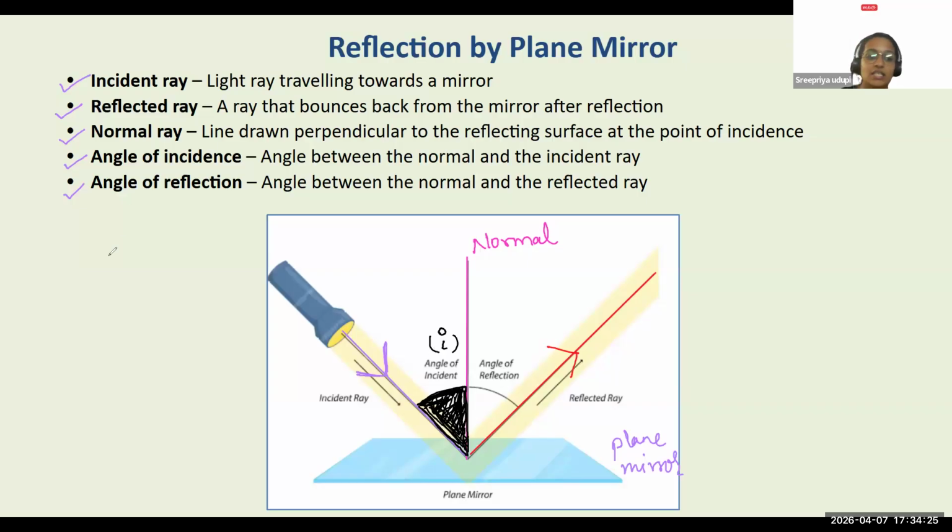Yes. Next, the angle which the reflected ray makes with the normal, this part of the angle, is called the angle of reflection, represented with R. Yes, the angle between the normal and the incident ray is called the angle of incidence, and the angle between the normal and the reflected ray is called the angle of reflection. Clear, everyone? Yes, very good.